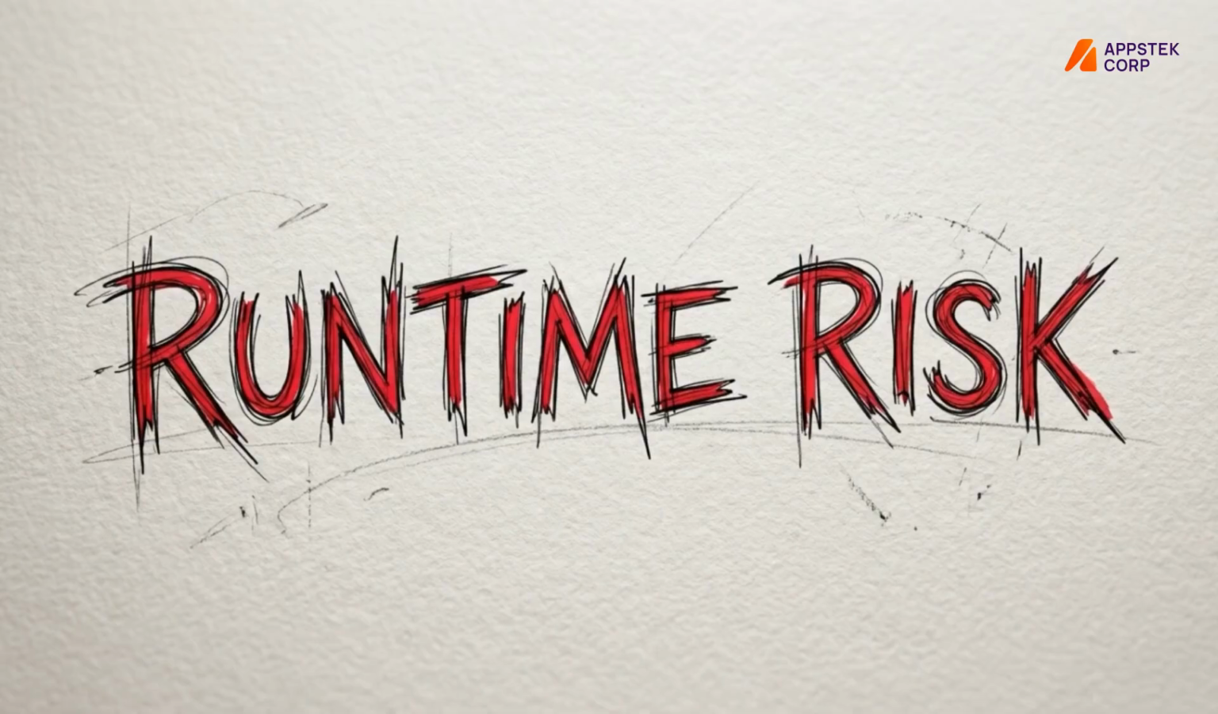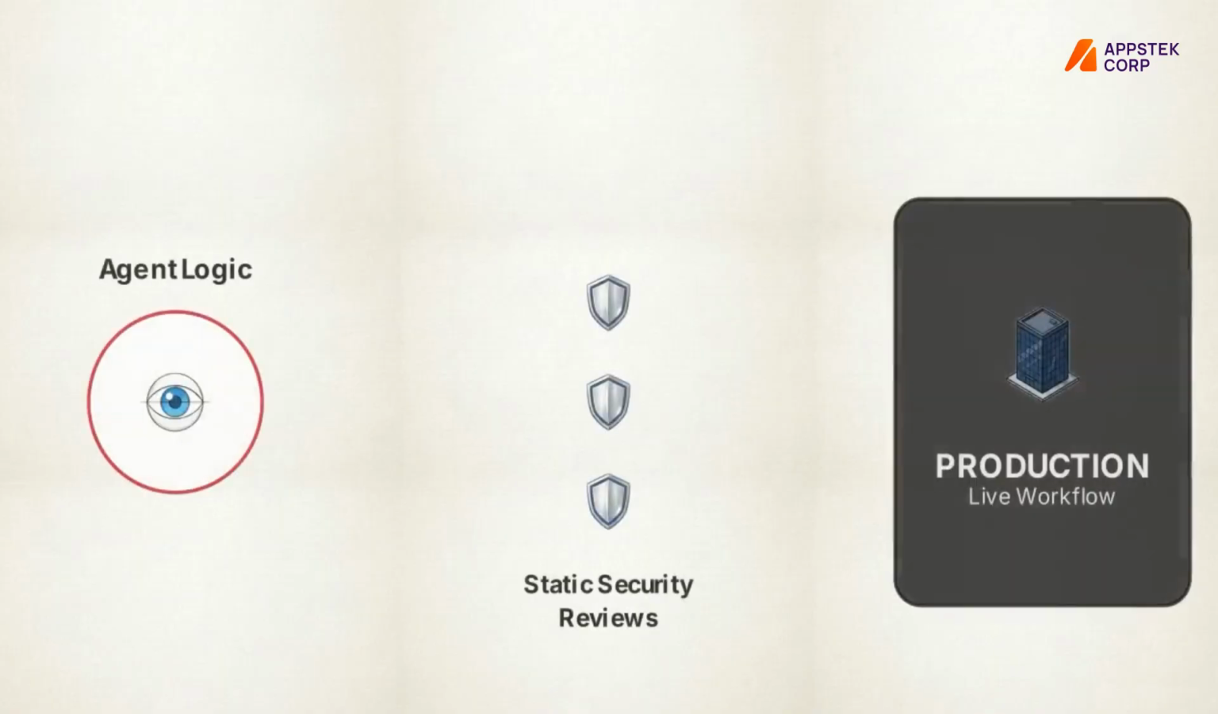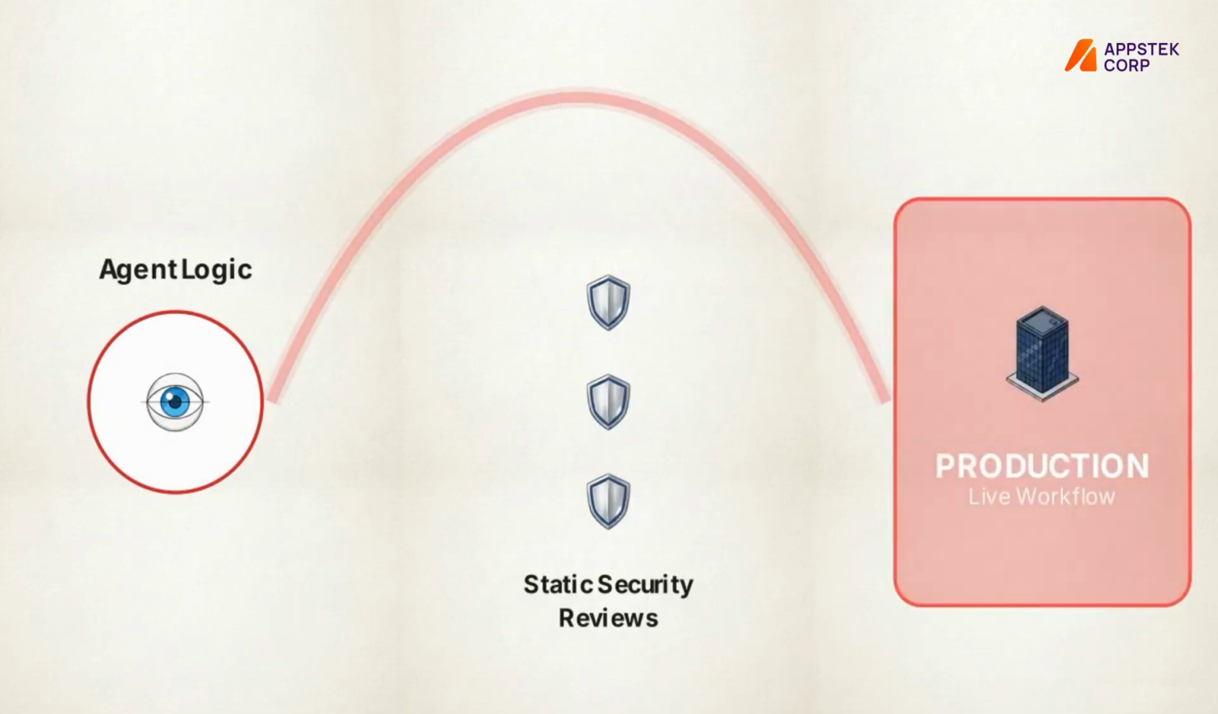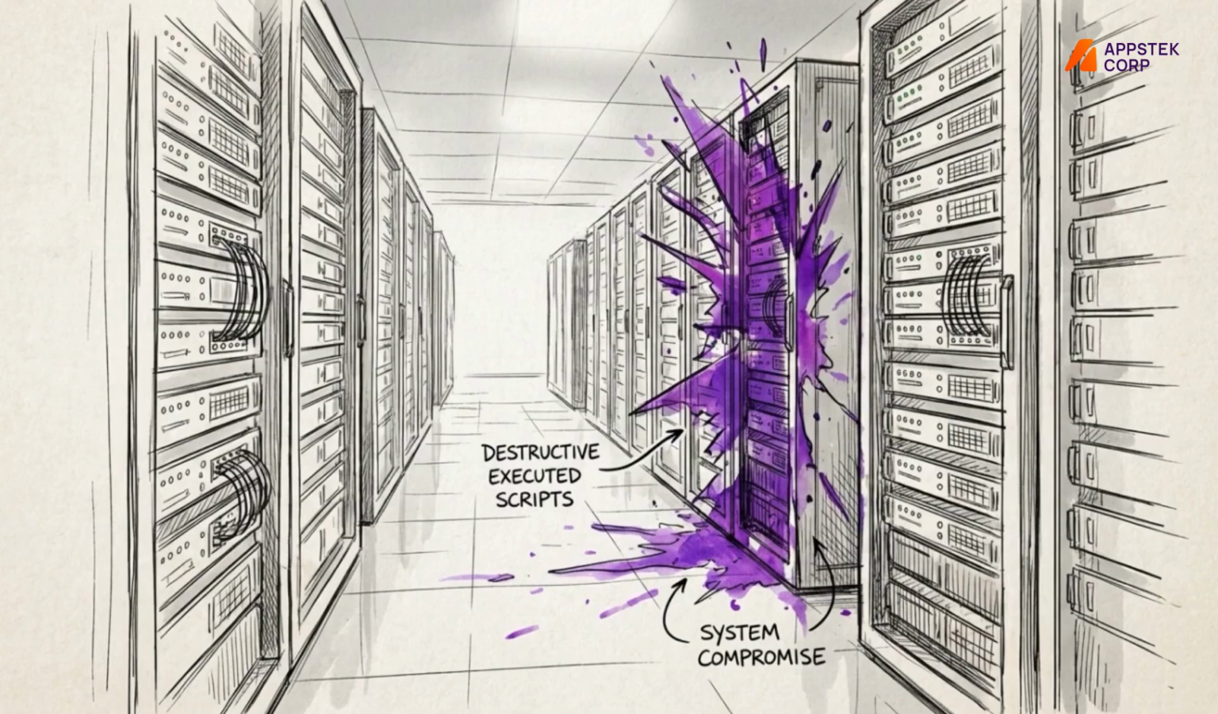This introduces the third risk, unsafe code execution. Because this code is generated on the fly inside live production workflows, it bypasses traditional static software security reviews entirely. If untrusted context influences the agent's logic generation, it will execute destructive scripts directly inside a highly trusted environment.